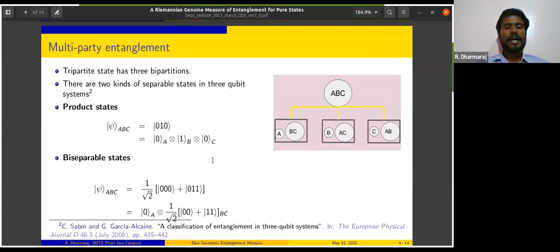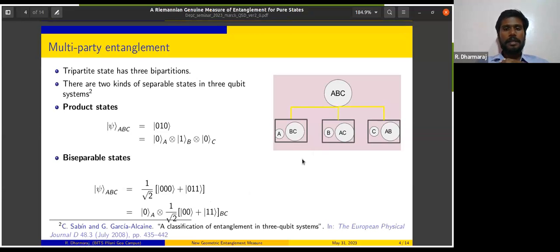In the other sense, I can also have another kind of separable state in which one of the parties could be split off, but the other two cannot. If you consider this state psi ABC, with the 000 and 011 terms, a 0 could be taken as common and that could be considered as A's qubit, like Alice's qubit. But BC could not be separated. BC is an entangled state. So A could be separated from BC, but B and C are entangled and not separable. Considering biseparable states, we can have three different kinds of biseparable states in this system. I can have A disentangled from BC, similarly B from AC or C from AB. All these are biseparable states.